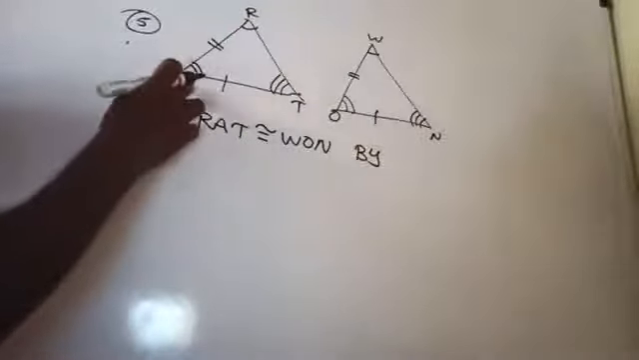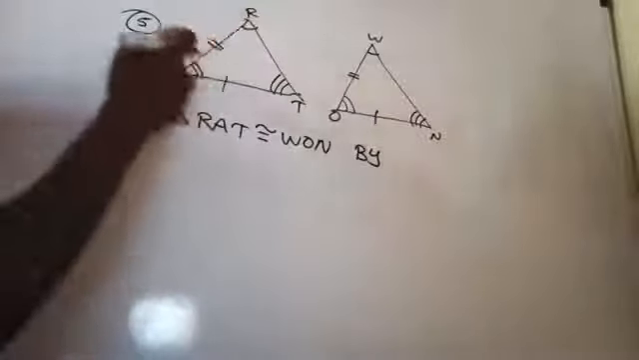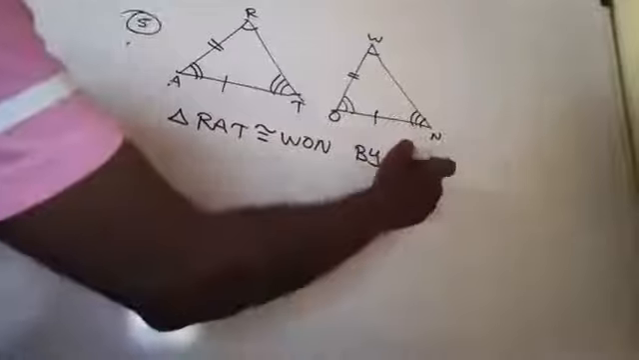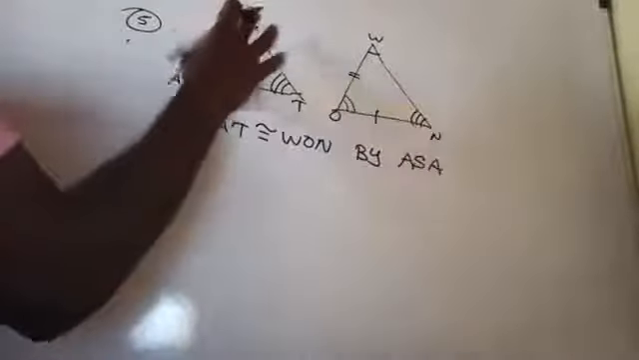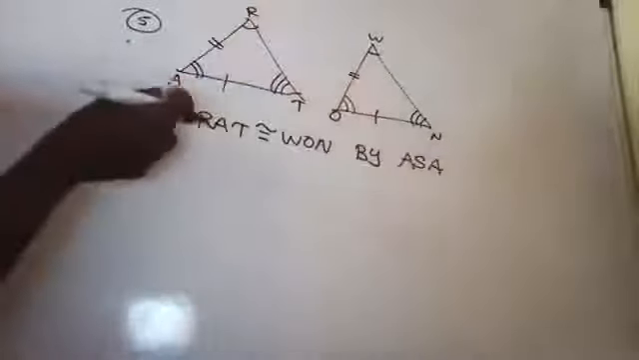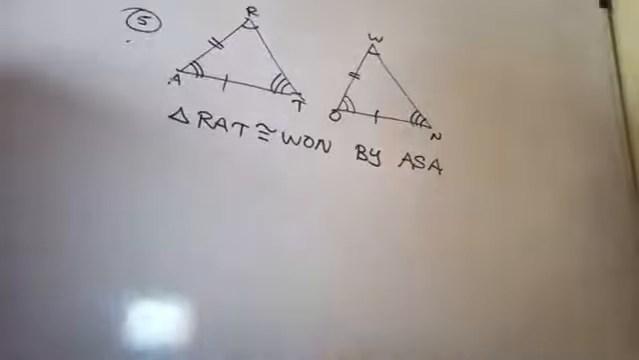Otherwise, if you are considering it differently, you can say ASA. You can say either, because one side is included between the two angles. Otherwise, this is an angle included between the two sides, then also you can say that. Are you getting it here?